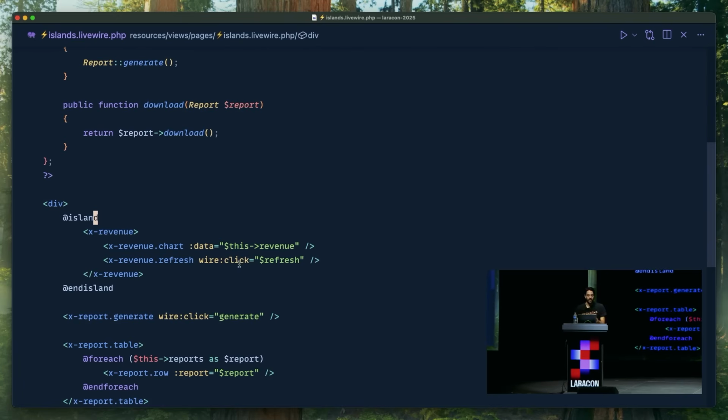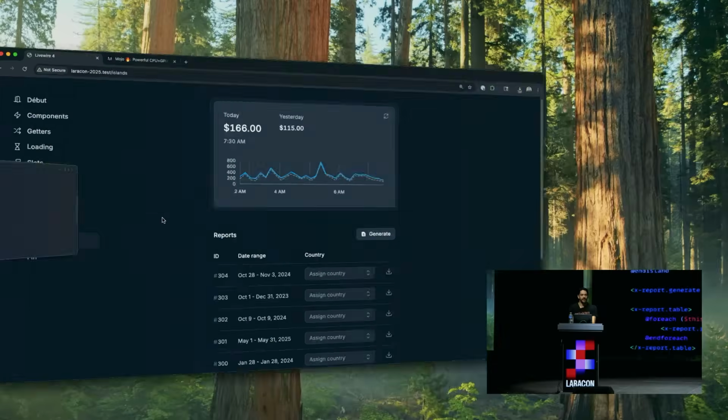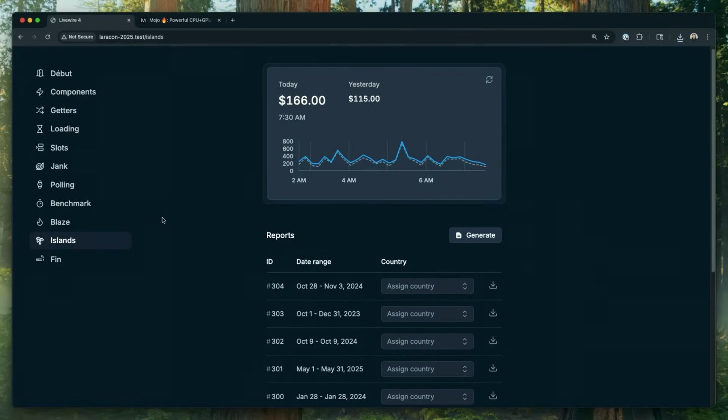So when that island is run, like this button inside here, we're intelligent about it. We're going, this button is inside the island. He clicked a button in the island, we re-render just the island. You don't have to target it and such. So that's great, islands are great, but they still hold up the page load because by default, you're rendering the entire page at once. So if I run this page, it still takes that full second to load.